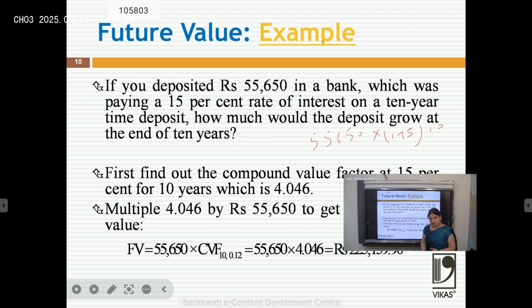And the value would be 2,25,159. Meaning in the first year I am getting the interest on 55,650, next year I am getting the interest on interest, meaning 55,650 plus interest, and I am getting the interest on it, and this process will continue till 10 years. This is called the future value concept.